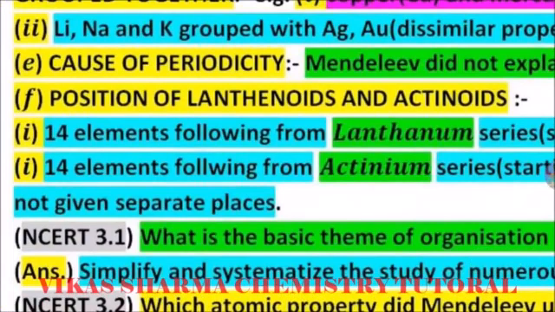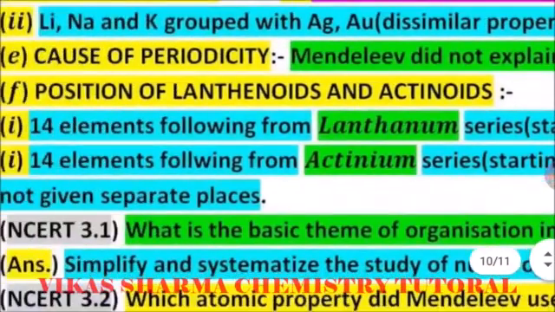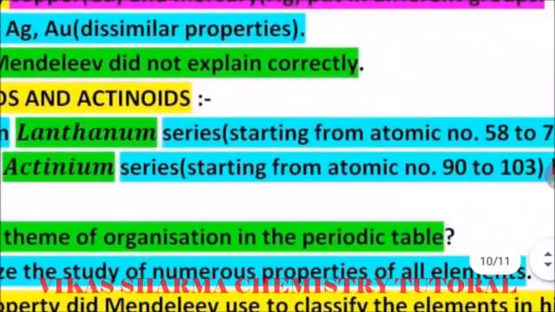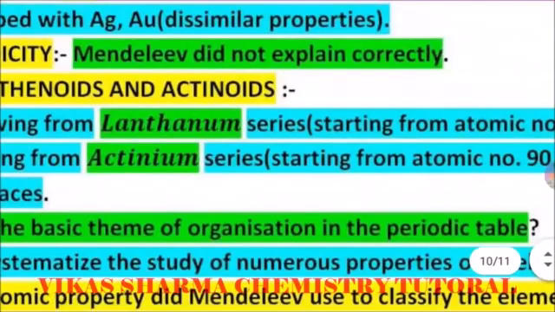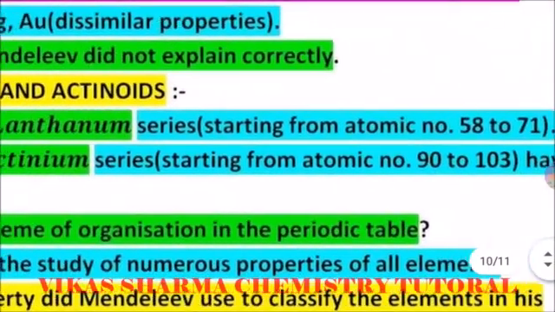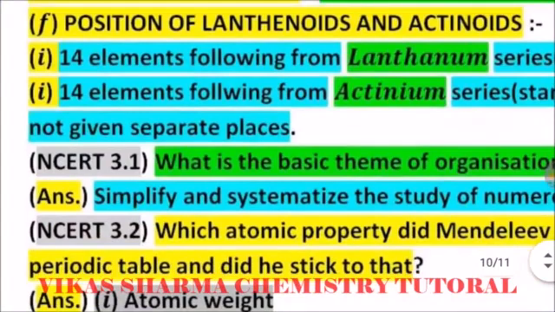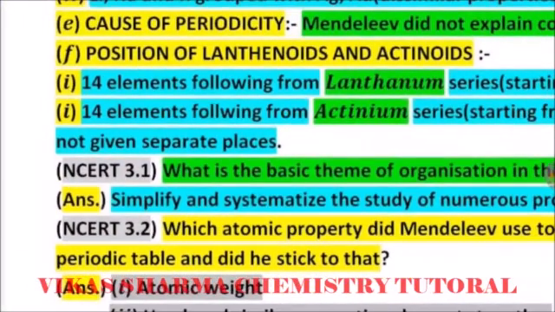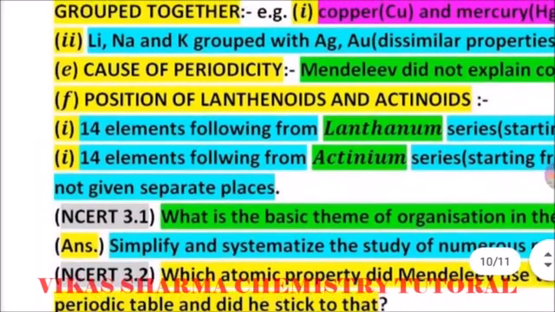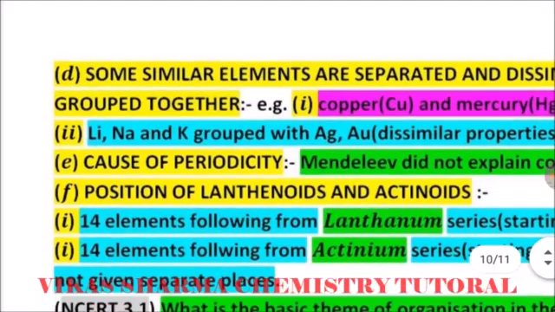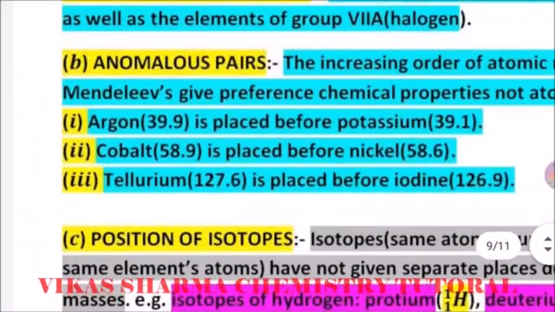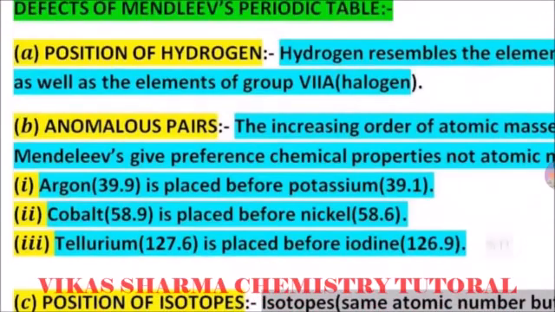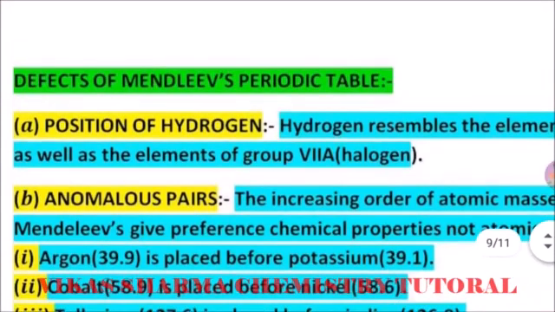The next drawback is the position of lanthanides and actinoids. The 14 elements following lanthanum, from atomic number 58 to 71, and the 14 elements following actinium, from atomic number 90 to 103, were not given separate places. It means the position of lanthanides and actinides is not clear in Mendeleev's periodic table. So these are the drawbacks created by Mendeleev: position of lanthanides and actinoids, cause of periodicity, similar elements separated into dissimilar groups, position of isotopes, anomalous pairs where the higher mass is put earlier than the lower mass, and the position of hydrogen is not clear.